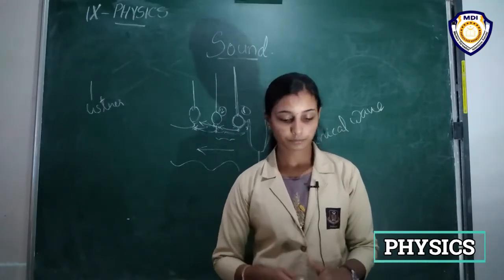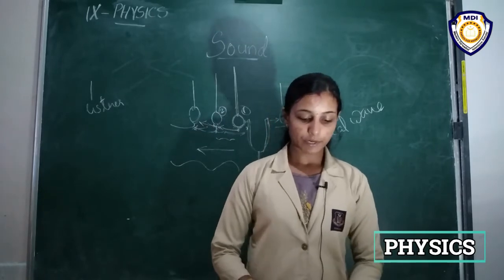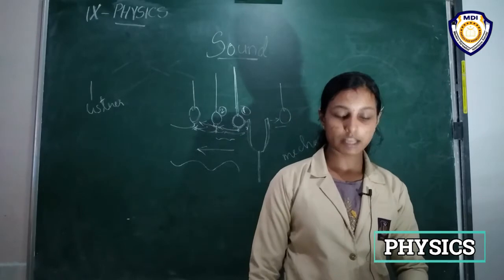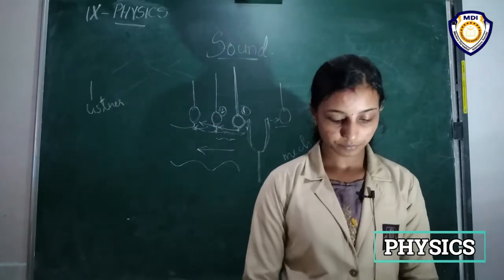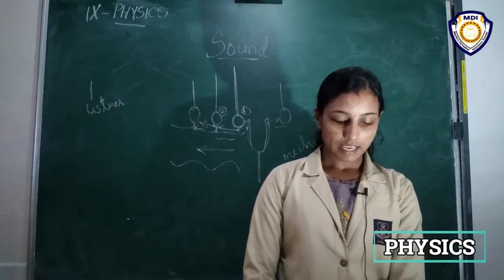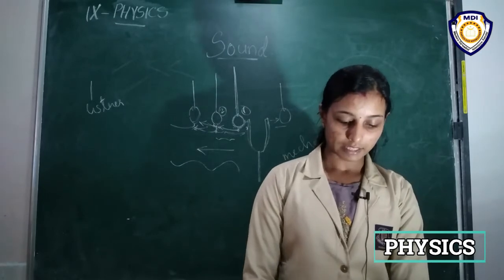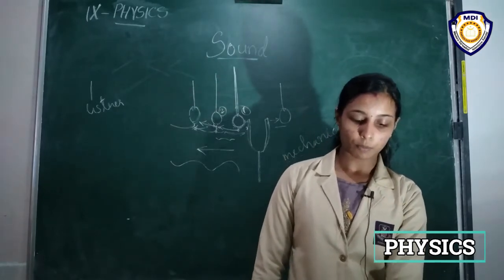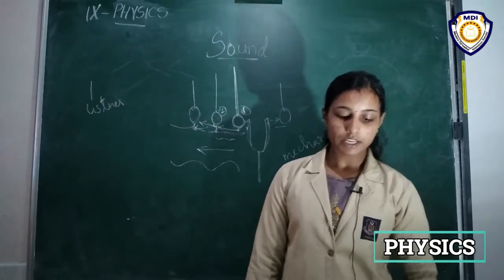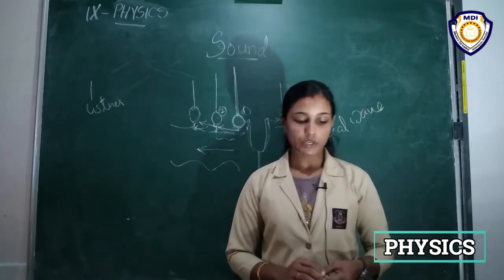Okay. So it is given in figure 12.5, a vibrating object creating a series of compressions and rarefactions in the medium. As the object moves back and forth rapidly, a series of compressions and rarefactions is created in the air. These make the sound wave that propagates through the medium. Compression is the region of high pressure and rarefaction is the region of low pressure.